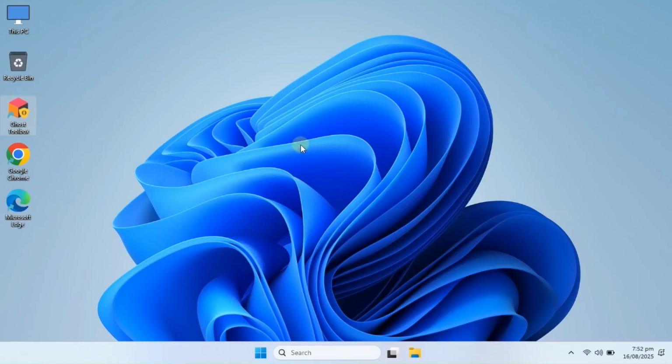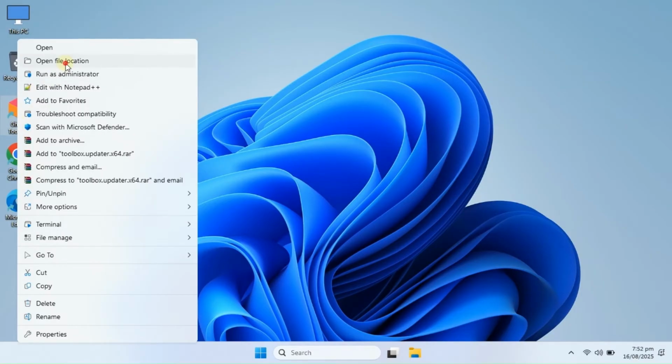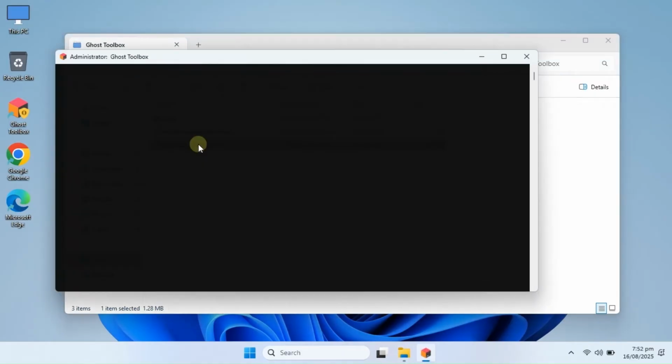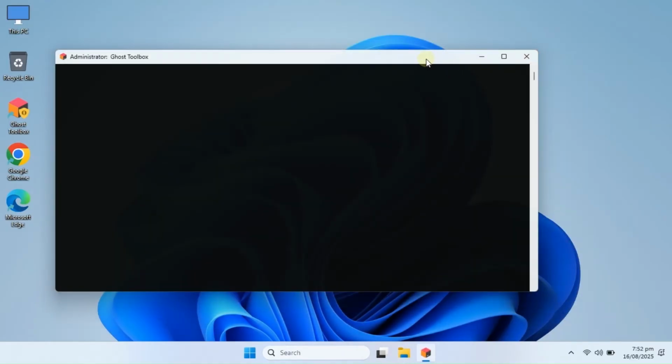Hello everyone. In this video, we are going to explore the most powerful tool of Ghost Spectre Windows, the Ghost Spectre Toolbox. Now, this toolbox usually comes pre-installed with Ghost Spectre Windows. But if you don't see its icon on your desktop, don't worry, you can run it directly from its location. And to make things easier, I'll also provide a portable zip file in the description.